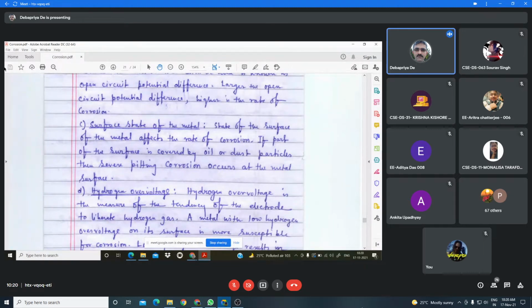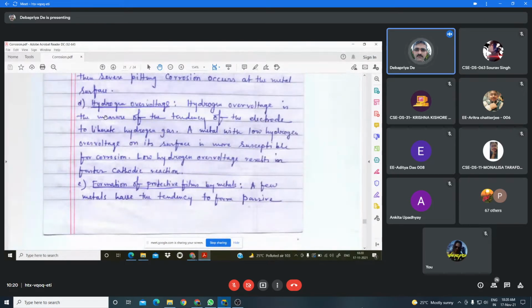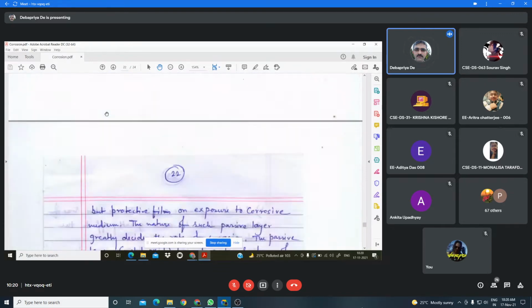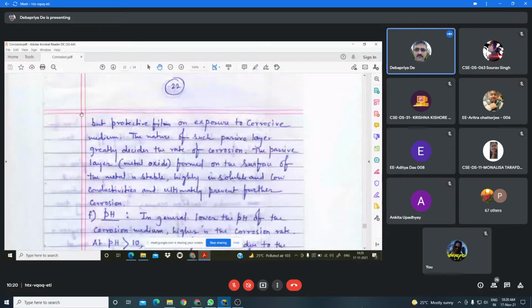That means through those pores, the corrosive gas can penetrate and come in contact with the metal, and the entire amount of the metal will undergo corrosion. So this is another factor which influences the corrosion reaction, that is the protective film formed on the metal surface. Okay.